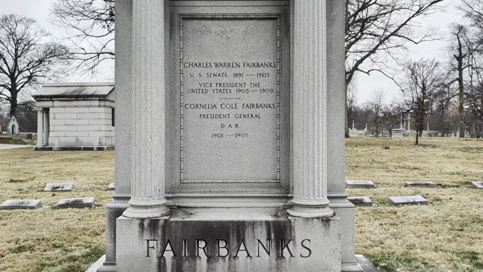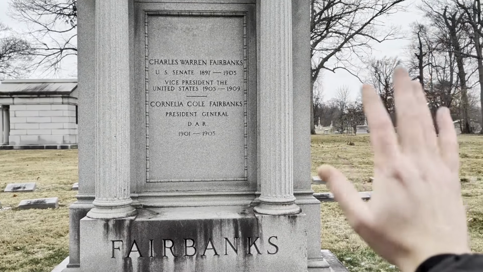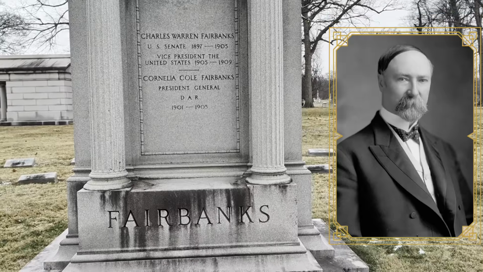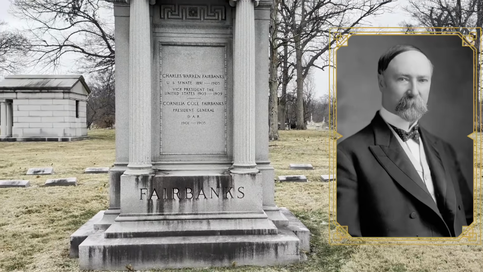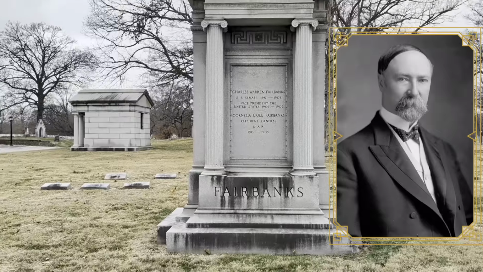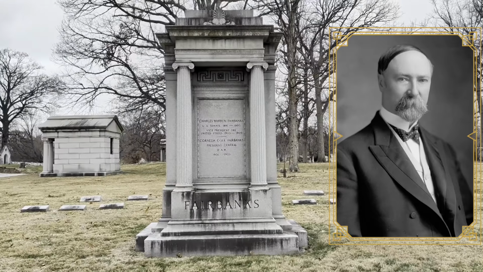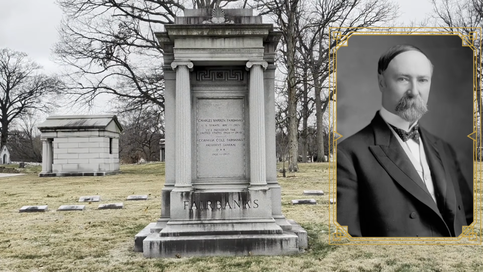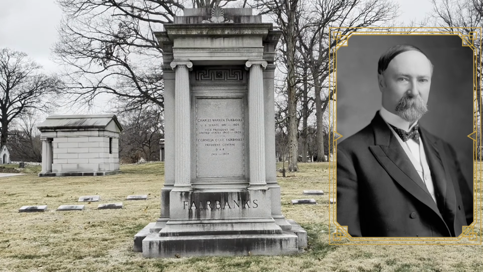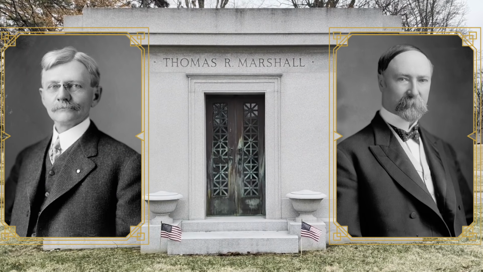This is Charles Fairbanks. Everybody say hi, Charles. Charles was the Republican nominee for vice president in 1904, an election which he won. He served as vice president from 1905 to 1909. He would again seek the vice presidency in 1916 as the Republican nominee. Charles lost that election to this guy, Democratic nominee and incumbent Vice President Thomas Marshall.